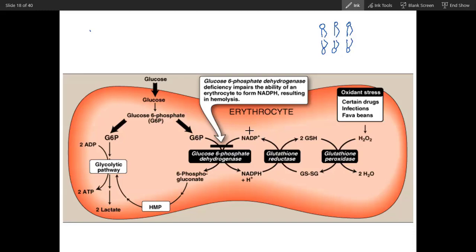Now what will happen if this RBC is very high in oxygen? Because the function of RBC itself is to carry oxygen, RBC has a very high oxygen concentration. I'm talking about the oxygen inside the RBC, not outside. This oxygen inside the RBC can convert into free radicals, a superoxide radical or a peroxide free radical, and this free radical can attack the double bond present on the membrane.